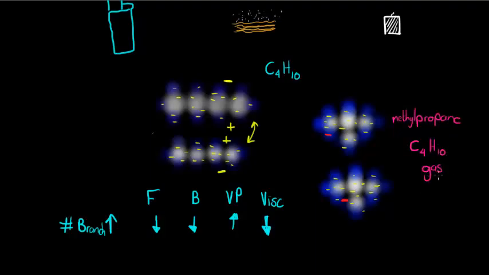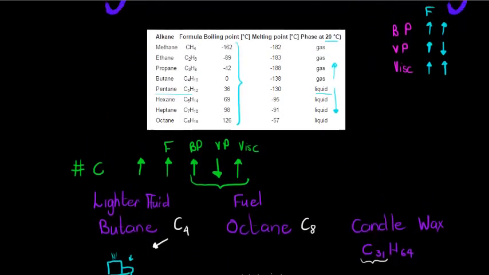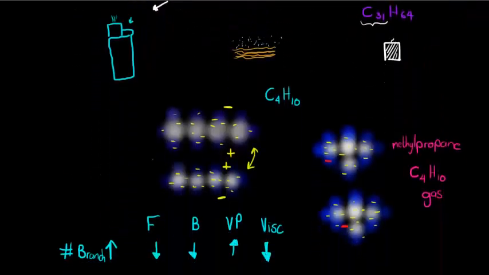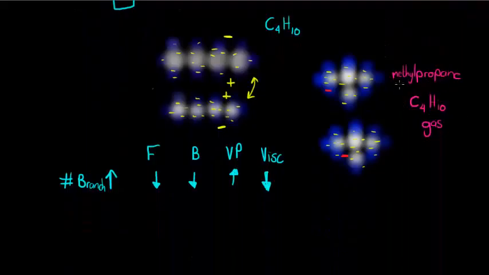Now methyl propane is still carbon 4 hydrogen 10, but methyl propane at room temperature is a gas, while we've just seen that butane is also a gas at room temperature, but its boiling point is 0. Okay, this one is called isobutane is its more common name, but we will call it methyl propane, and methyl propane has a boiling point of negative, well, let's round it off, negative 12 degrees Celsius.